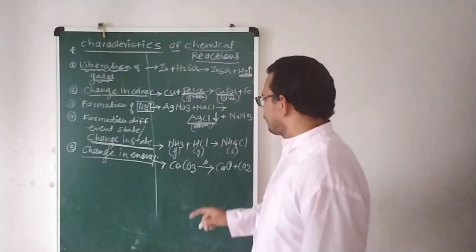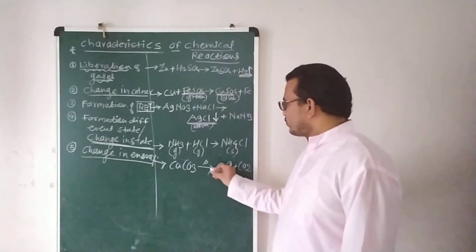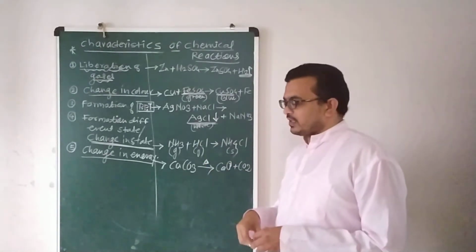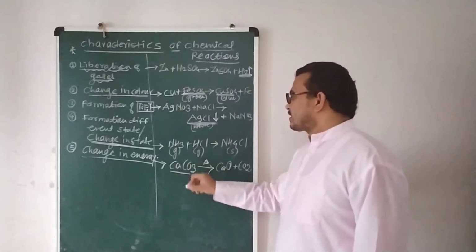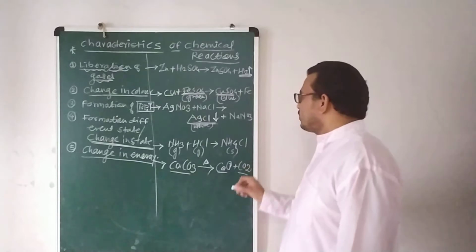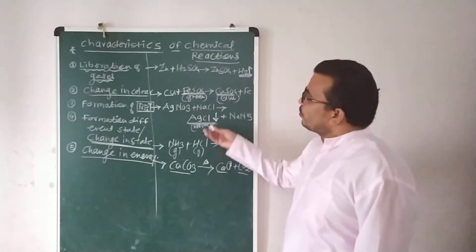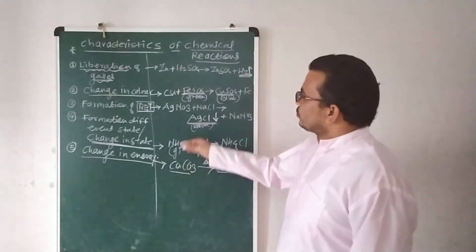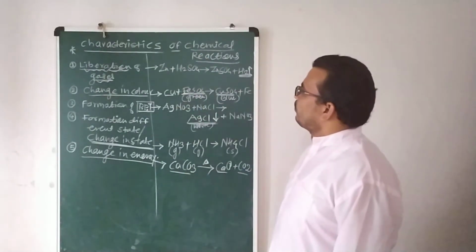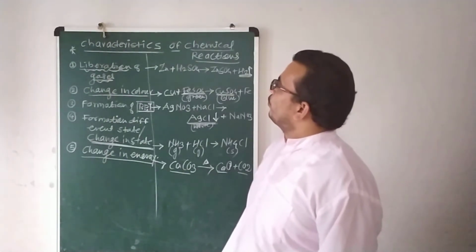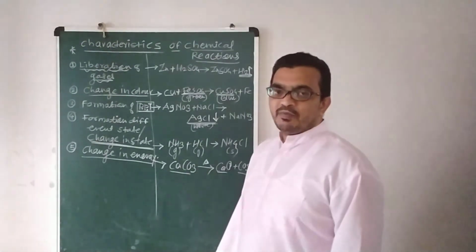So from this reaction you can easily understand. Heat is required. Heat is required means what? Heat is absorbed in this case, and that's why calcium carbonate is decomposed into calcium oxide and carbon dioxide. So by that, whatever the characteristics are, we understand here. I took one example of each characteristic. Now I think it is very clear to you what the characteristics of chemical reactions are.